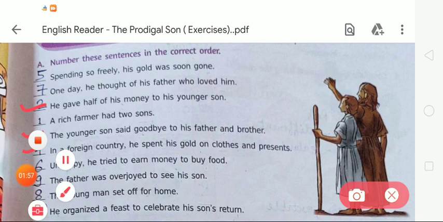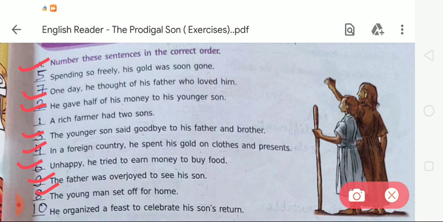And number 5 is: spending so freely, his gold was soon gone. Now number 6 is: unhappy, he tried to earn money to buy food. Number 7: one day he thought of his father who loved him. And the next, number 8, is: the young man set off for home. Number 9 is: the father was overjoyed to see his son. And number 10 is: he organized a feast to celebrate his son's return. Okay students, like this you have to give numbers according to the sentences.